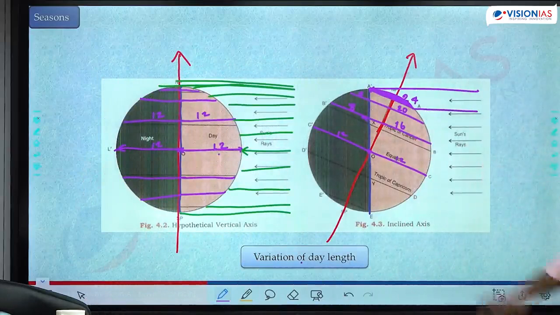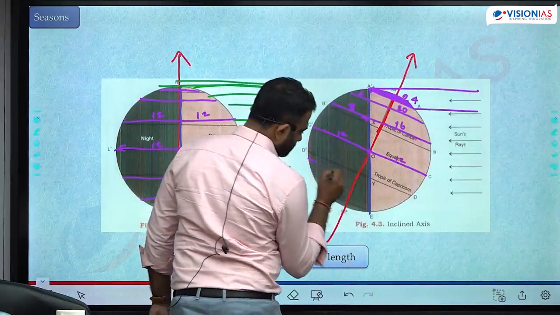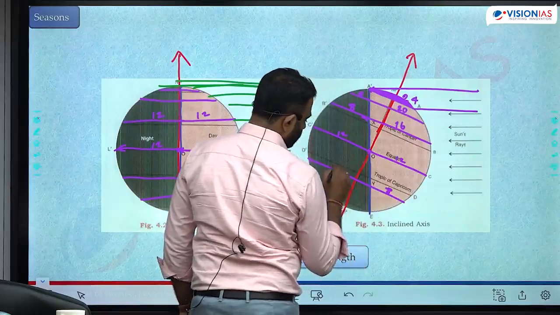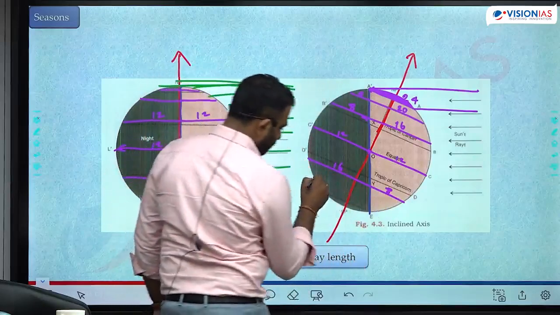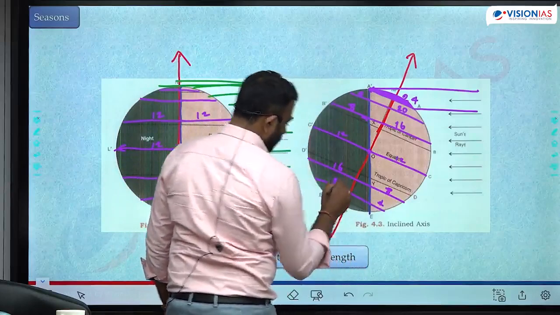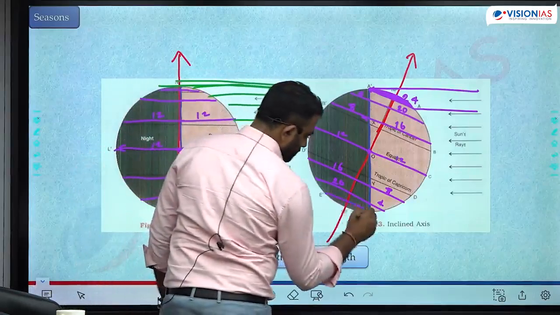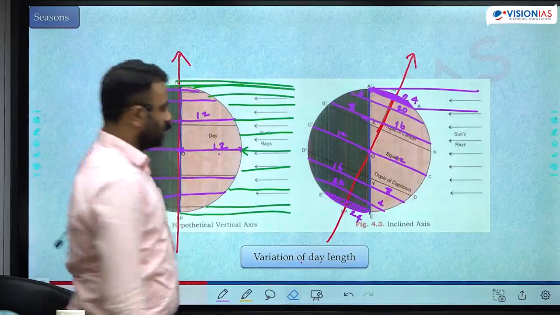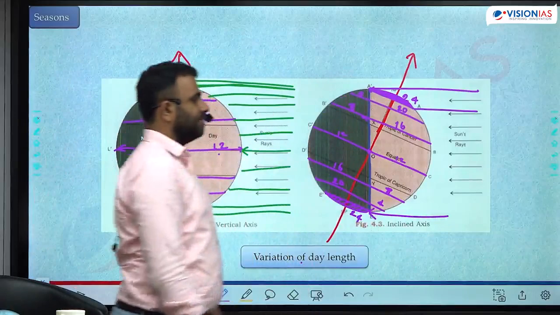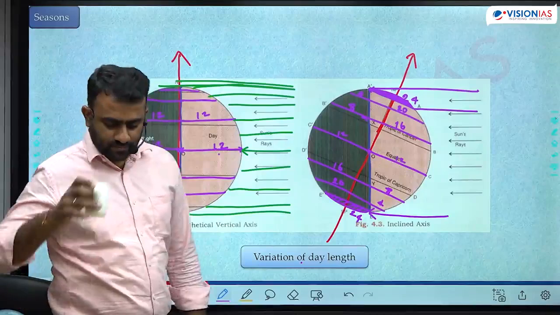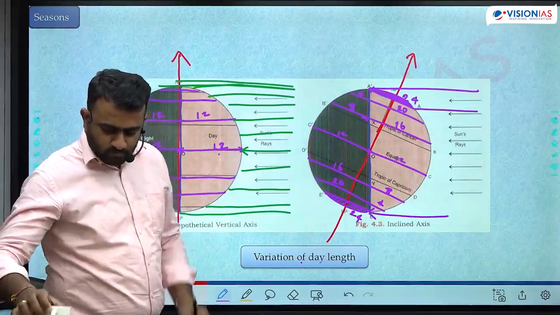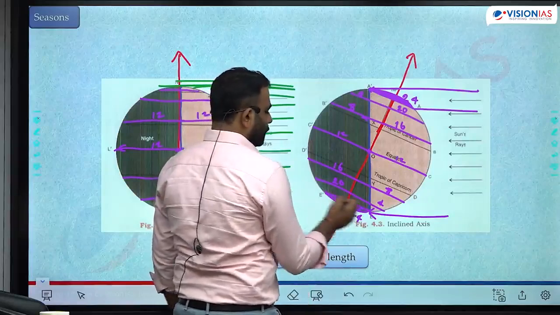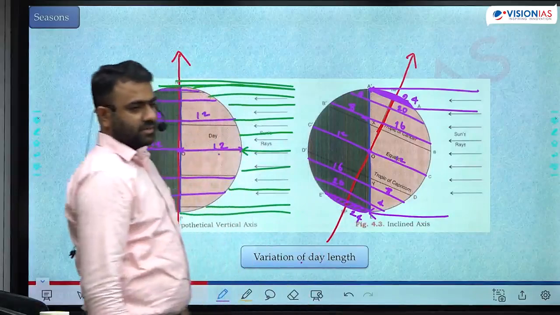Is that right? Come to the southern hemisphere. Length of the day has decreased, length of the night has increased. 8 hours of day, 16 hours of night. 4 hours of day, 20 hours of night. 24 hours of night, because the last sunlight has stopped here only. यहीं पे खत्म. इसको जितना भी घुमाओ यहाँ पर सनलाइट आएगा ही नहीं. In entire 24 hours of duration, this is always under darkness.